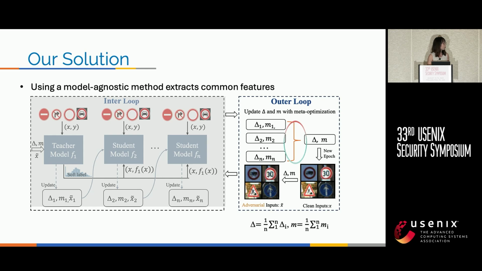In the outer loop, what we need to do is update this trigger to generate a new global trigger. Since this new global trigger will capture the robust features from all the substitute models, it will have a greater chance to attack other models. So please refer to our paper to get more details.